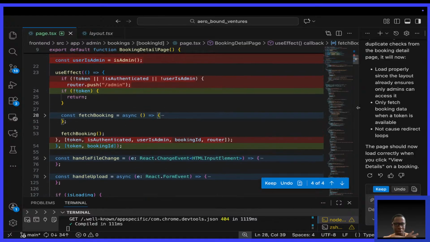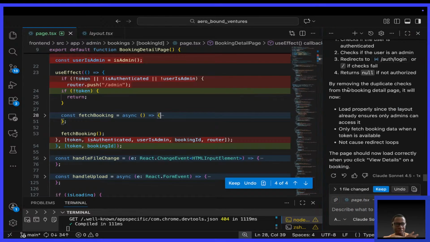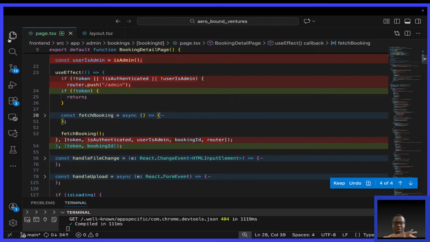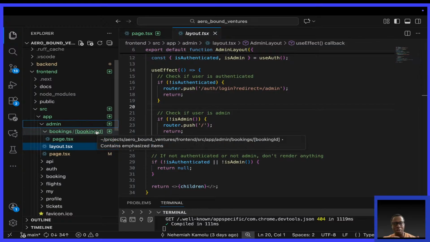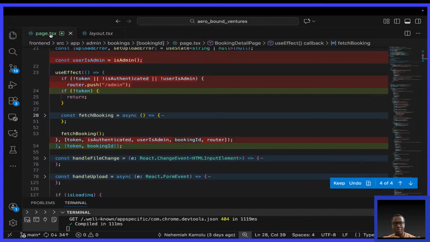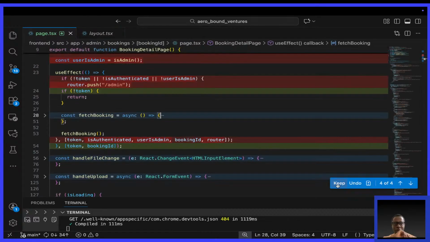And it looks like it has done the same thing. Look at this. It says, by removing duplicate checks, it will now load, since the layout only shows admins. Okay, that's okay. Because in my mind, I was thinking if layout.tsx is doing the authentication for this admin route, I either need one specific for booking at booking ID or keep it. But that's just one way of looking at it.